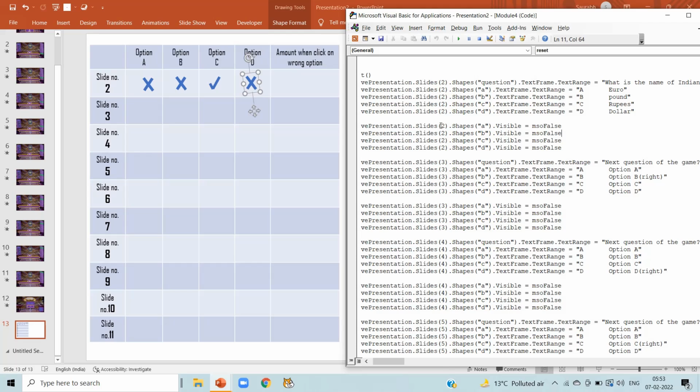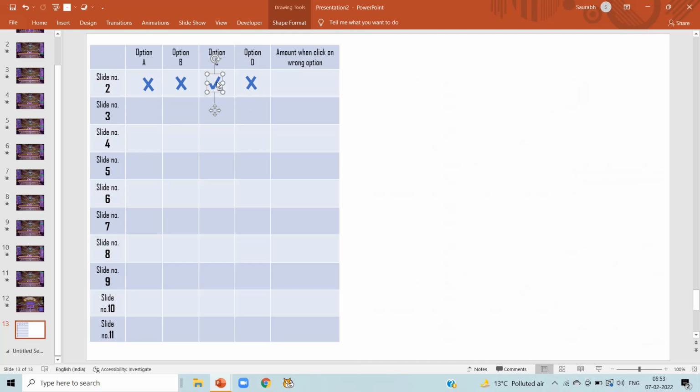In slide number 3, we can notice option B is right. Remember, we are not talking about question number, we are talking about slide number only. In slide number 3, option B is the right option. So copy the tick and paste it on option B, and mark the rest with a cross, as they are wrong options.